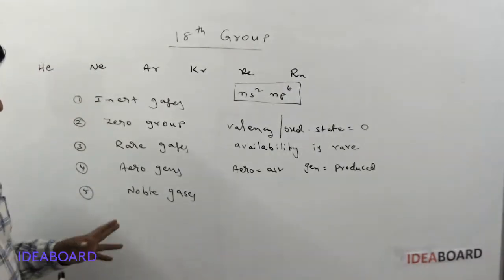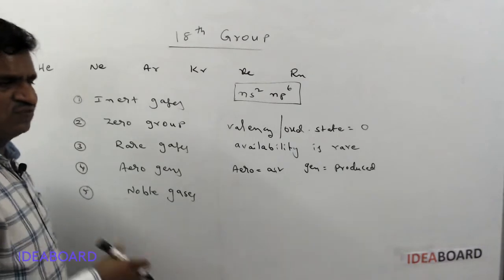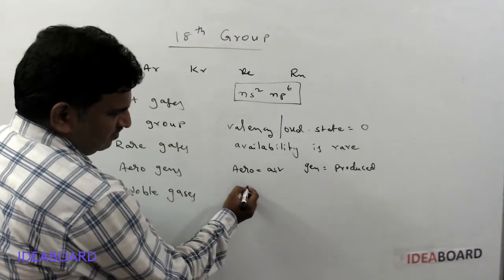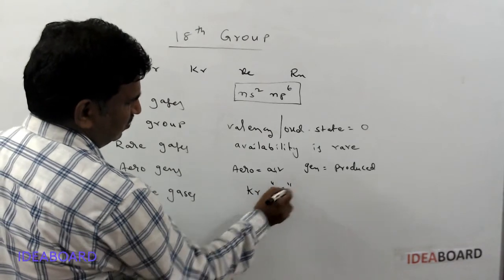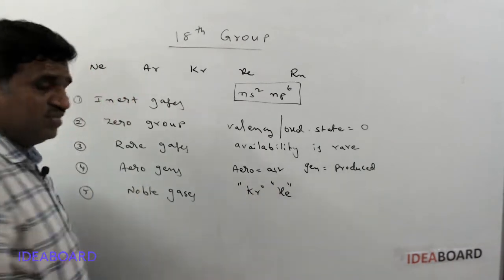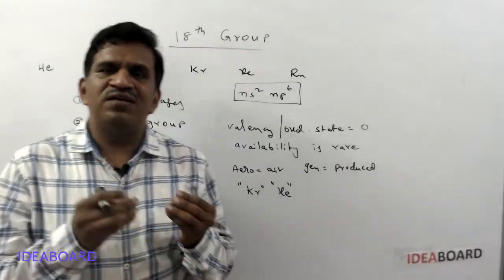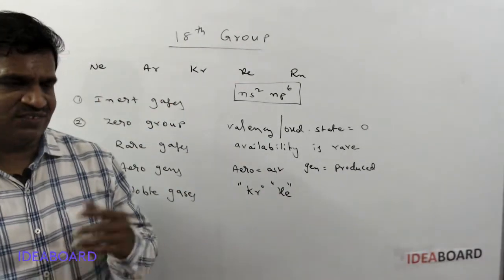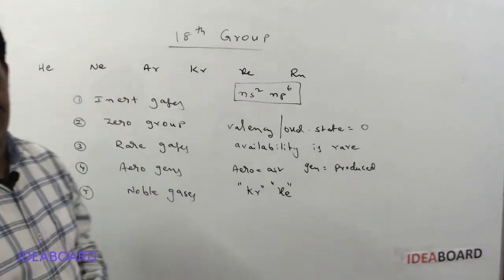In recent years, scientists found that these elements, mainly krypton and xenon, form some chemical compounds by participating in chemical reactions.